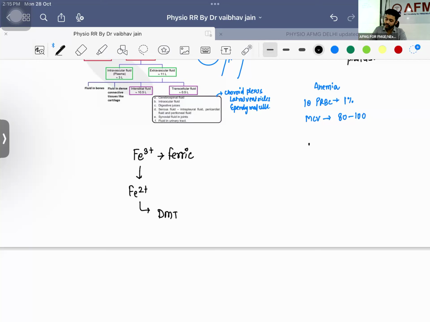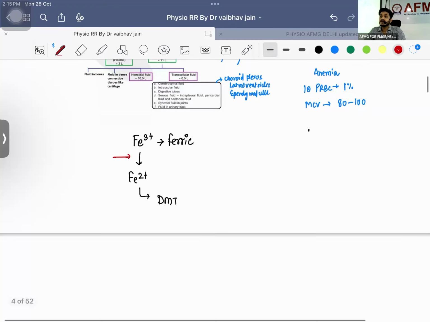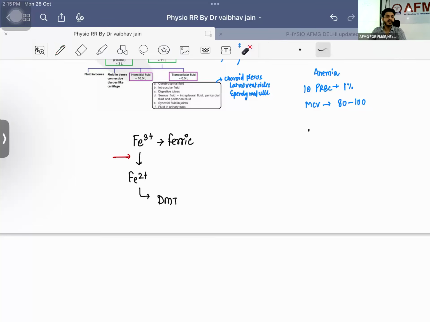FMG repeat question. Okay. So first of all, this Fe3 to Fe2 conversion is because of what? It is converted with the help of, not intrinsic factor, not HCl, duodenal cytochrome B. Very, very important.